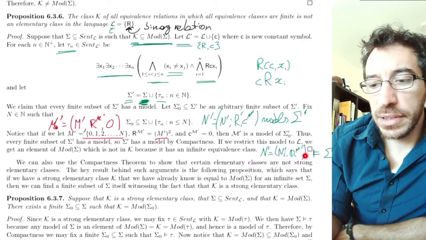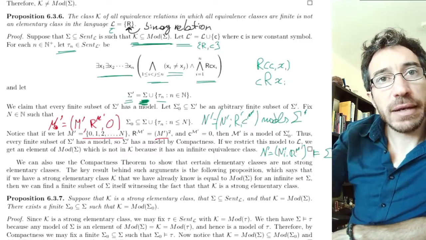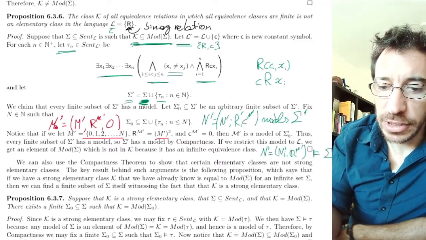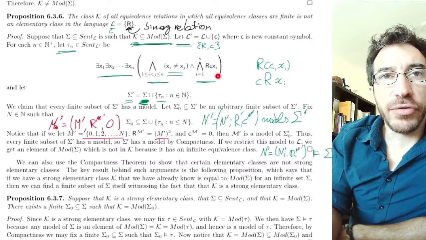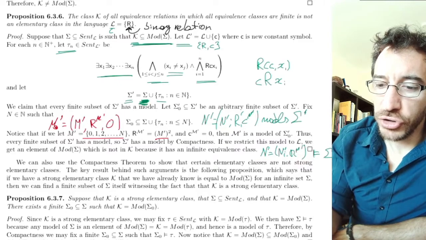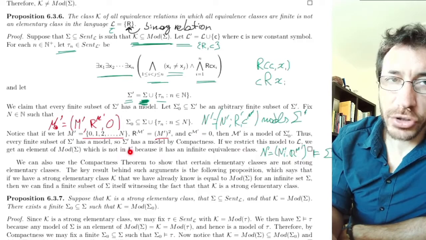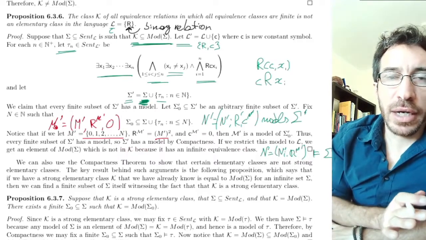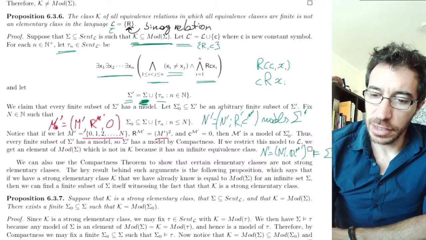But that element is still here, and this constant C is assigned to something which has an infinite equivalence class, because it satisfies all these formulas, right? So the equivalence class of C must have size at least n for all n, so it has to be infinite. That equivalence class is still going to show up here. So this one has an infinite equivalence class, so it does not belong to K, because K is only the ones where all equivalence classes are finite. Okay, and then here he's putting the box.